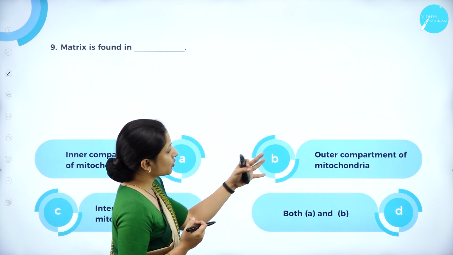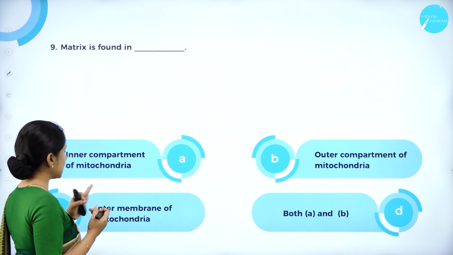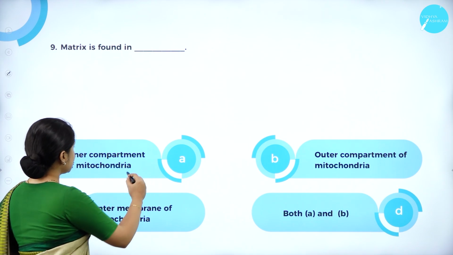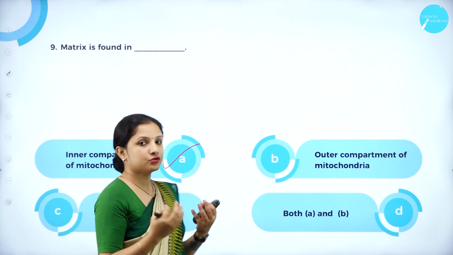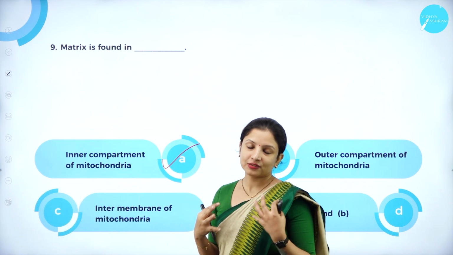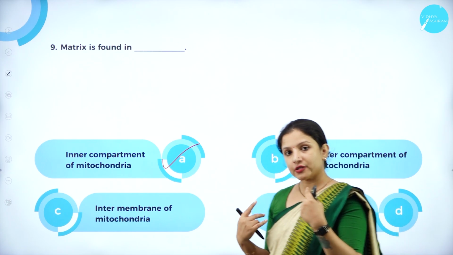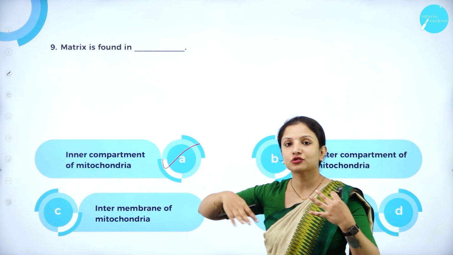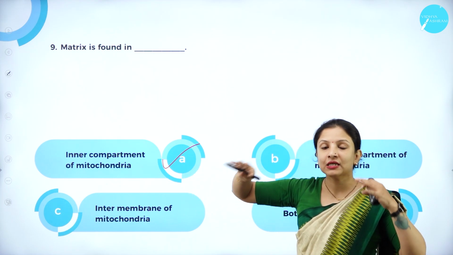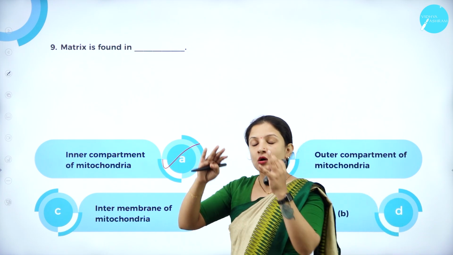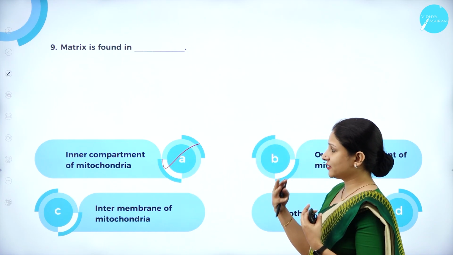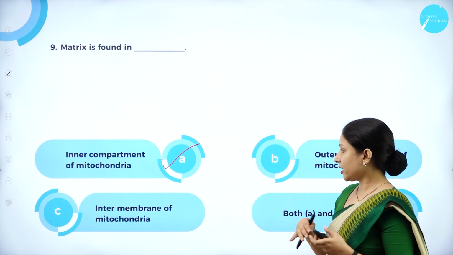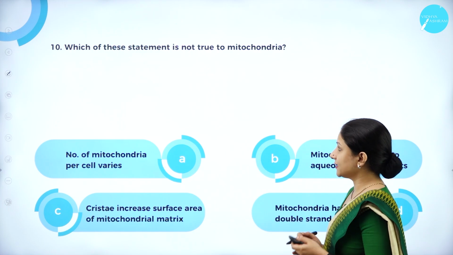Is it present in the outer compartment of mitochondria? Is it present in the intermembrane space? Or is it present in both A and B? It is present in the inner compartment of mitochondria. We got to know that the mitochondria is made up of two layers, the outer layer and the inner layer, wherein the inner layer tends to form foldings, and because of the foldings, it looks like two compartments. So whatever granular substance, the homogeneous mixture, is there, it is present in the inner compartment of the mitochondria. So therefore, option A is the right answer here.